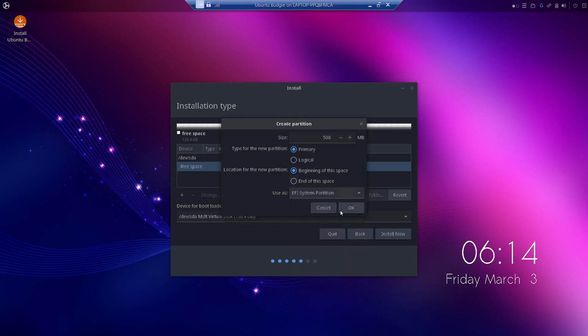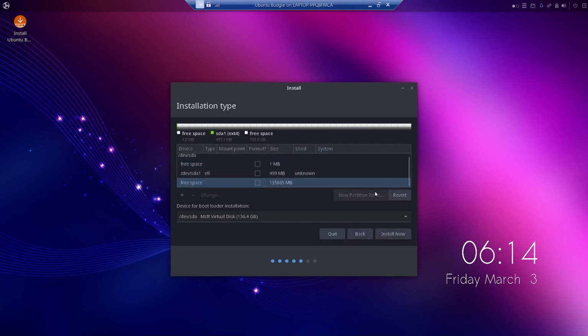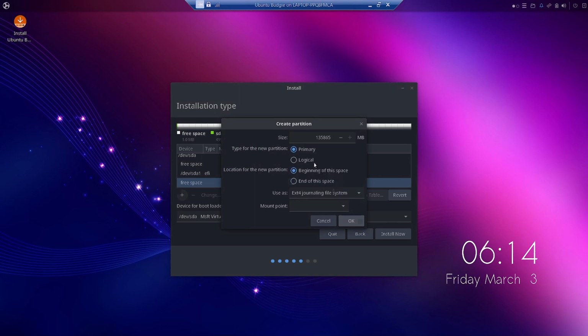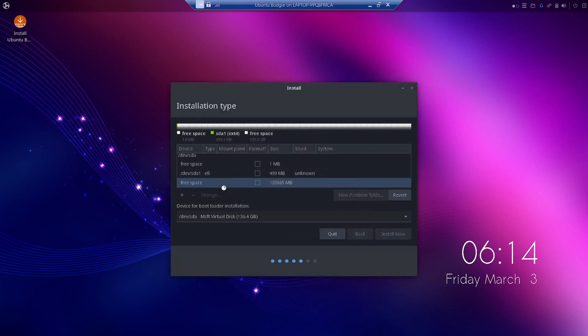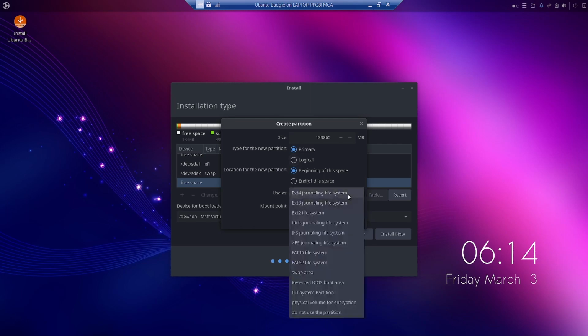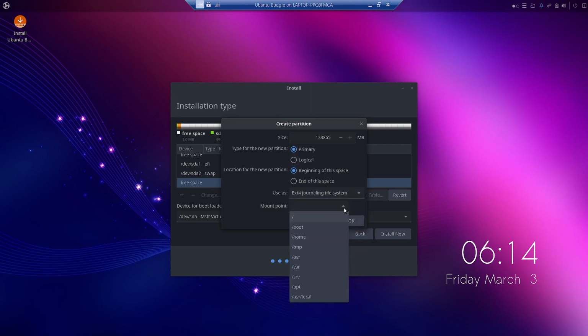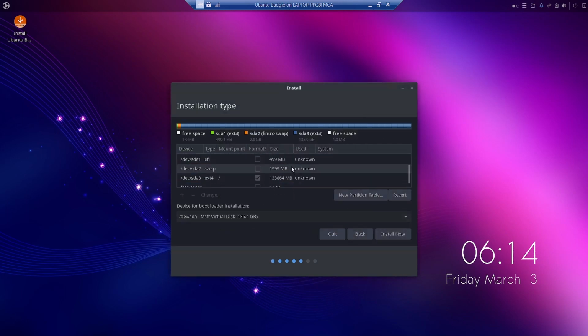We go with the EFI partition system. Free space again. Go with the swap area. We will go with the ext4 journaling system and the root partition flag. So the mount point, that is root. So we are done with the partitioning.